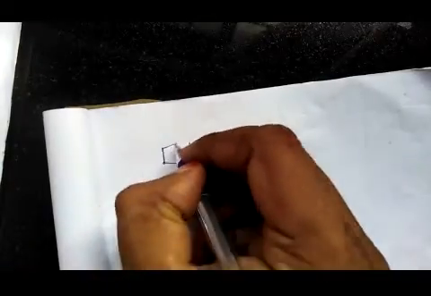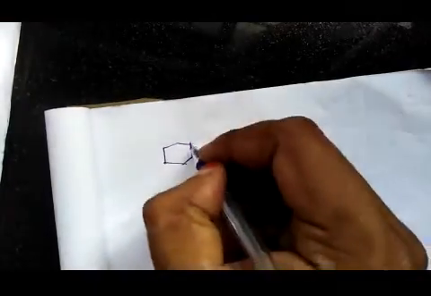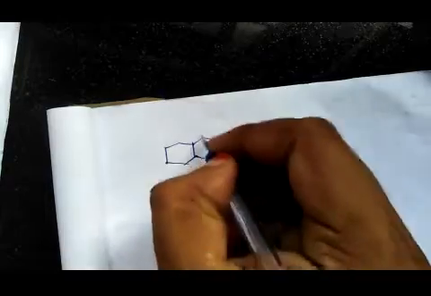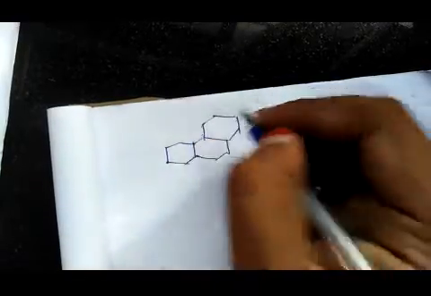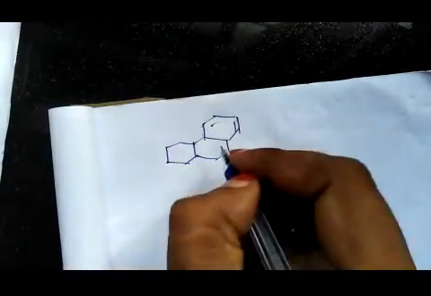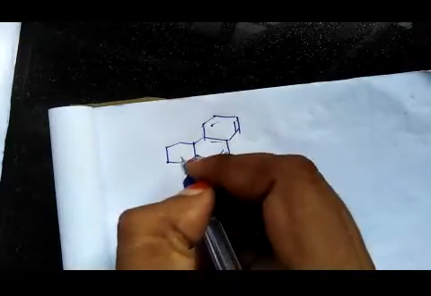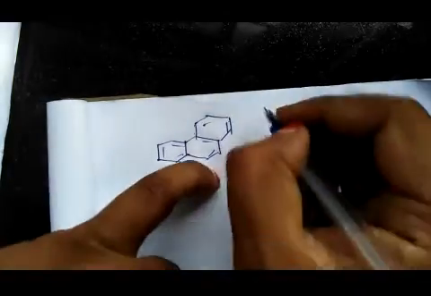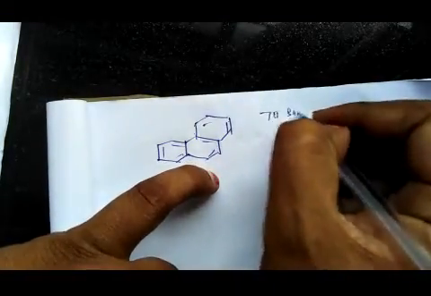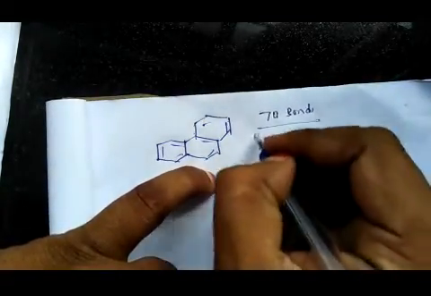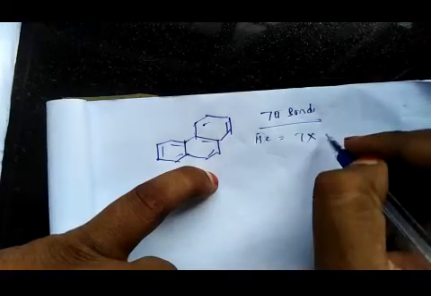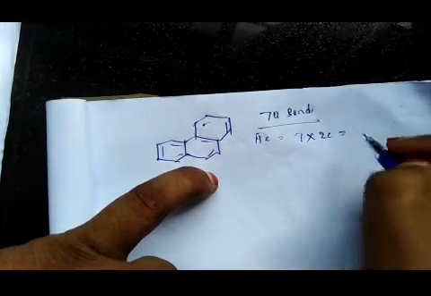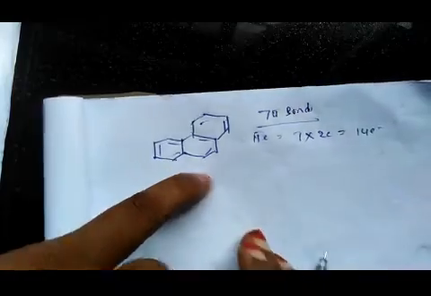We will take another example. How many bonds do we have? 1, 2, 3, 4, 5, 6, 7. There are 7 pi bonds. So how many pi electrons? 7 bonds into 2 electrons, that is 14 electrons.